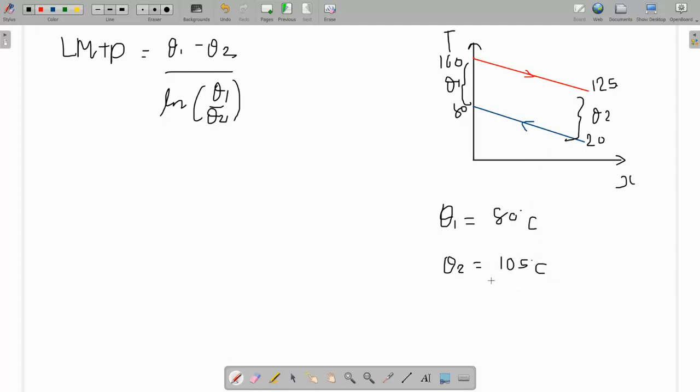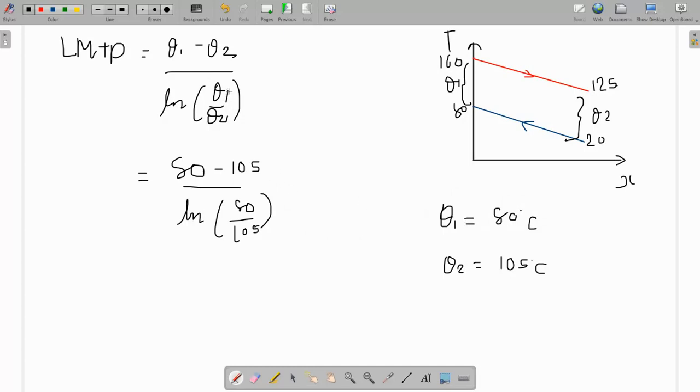Do not panic about why theta 1 is small and theta 2 is larger. Don't worry, you're going the correct way. 80 minus 105, putting all these values, divided by ln 80 divided by 105. Some of you might question that this is a ratio, so why have I taken it in Celsius?